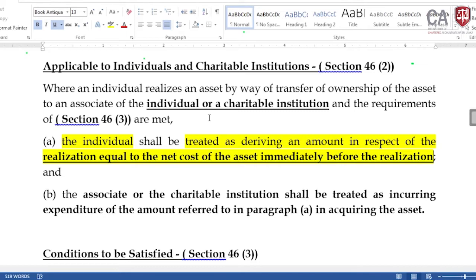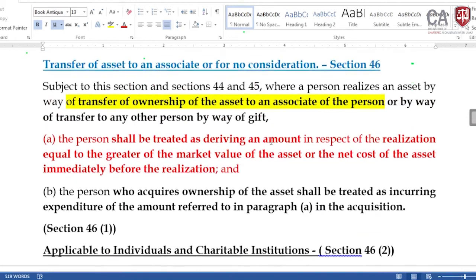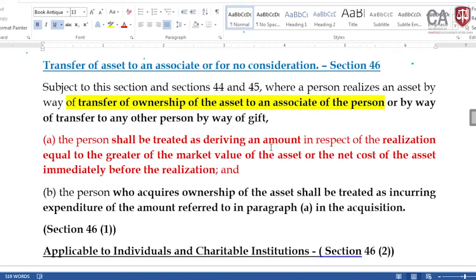Then what we shall apply with reference to the shares, that's why I came to the first one here. Then we are using the net cost. Now come to the first part, section 46 subsection 1.